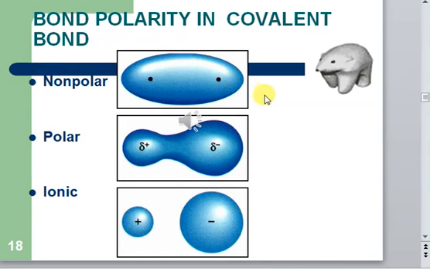In terms of a polar bond, we always say that it has some ionic character, because there are partial positive and partial negative charges. Right? So a polar covalent bond is always intermediate between a nonpolar bond and an ionic bond.